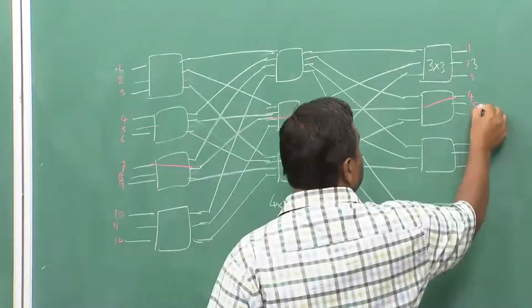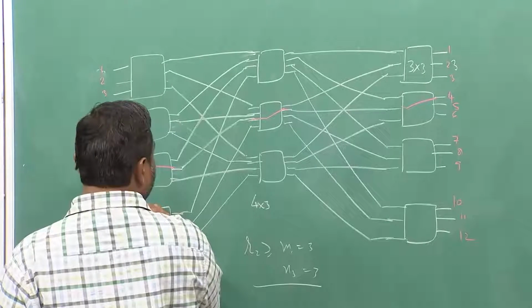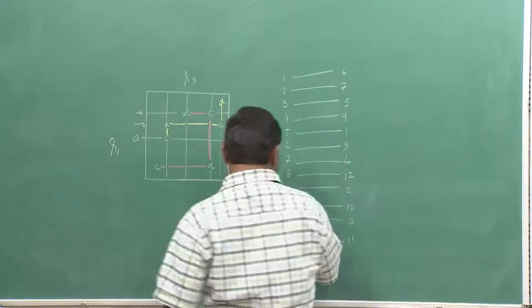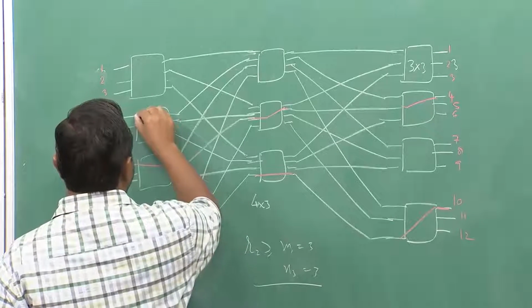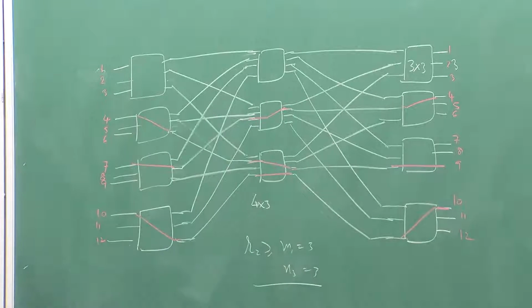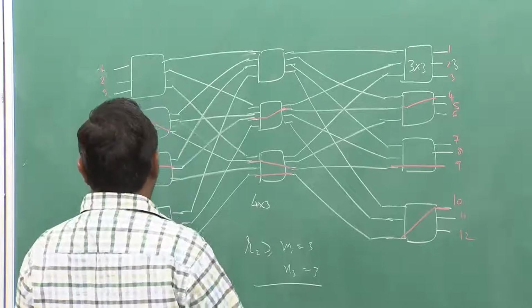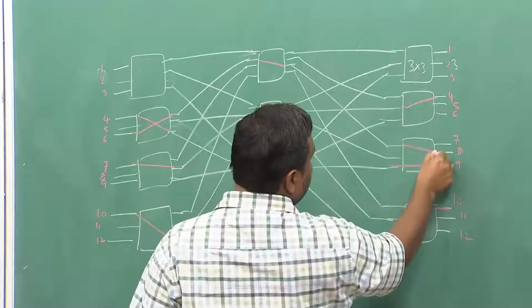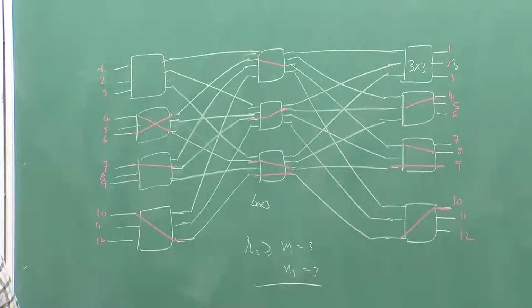So, 10 to 10, so far I have not seen blocking. 4 to 9, let me put 6 to 8, 8 to 12, let me do that.